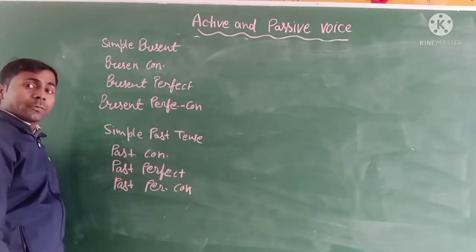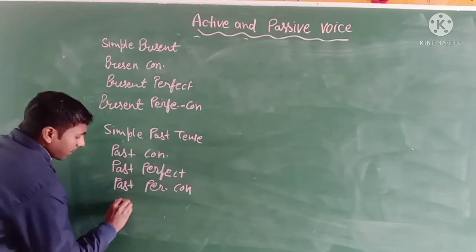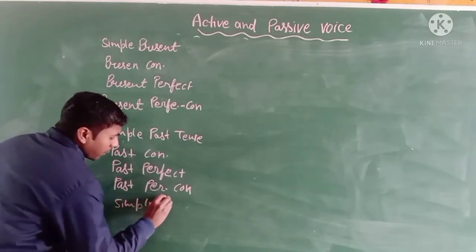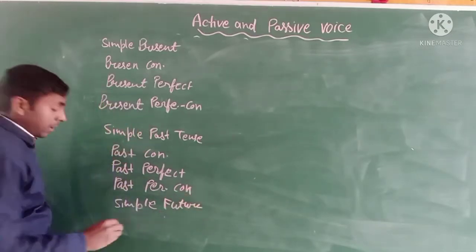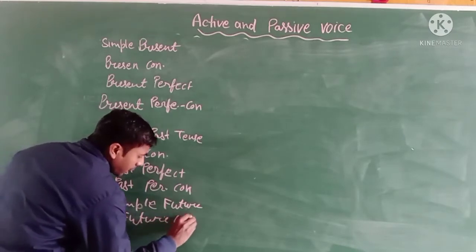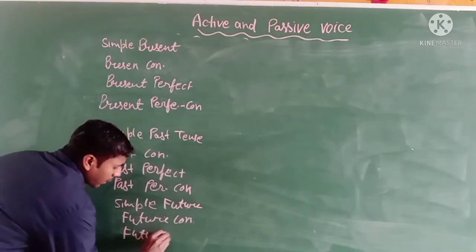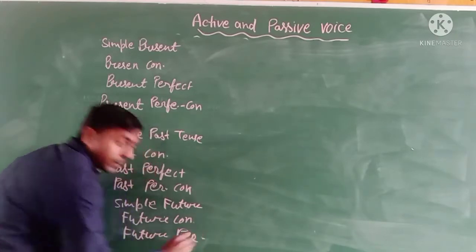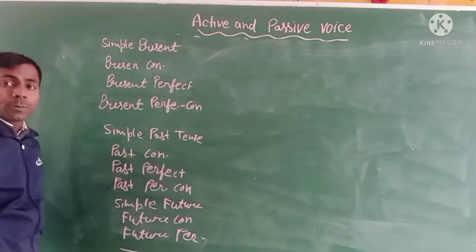Okay, and the next is future tense. The future tense has simple future tense, future continuous tense, future perfect tense, and last is future perfect continuous tense.